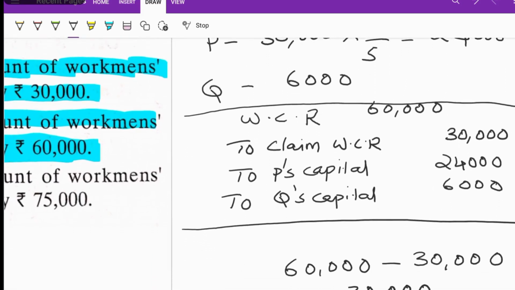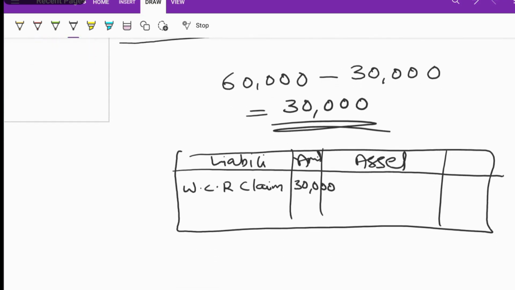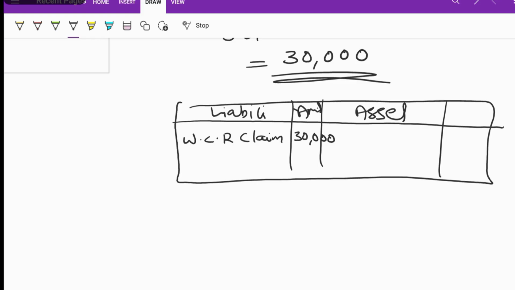What will we be doing instead? We will be transferring only to the liability side of the balance sheet, the claim on workman compensation fund. That claim will be transferred to the liability side of the balance sheet. That's all, nothing else. So all the claim amount will be transferred to the liability side of the balance sheet. Here the complete 60,000 becomes a claim.